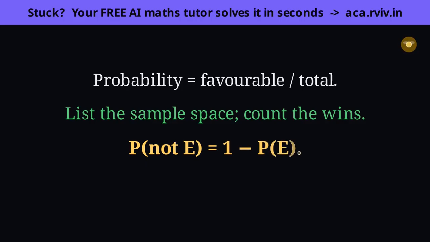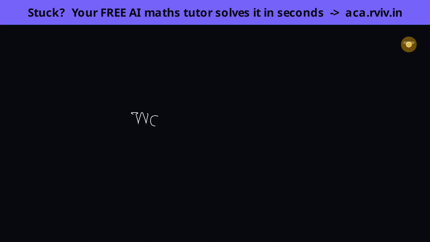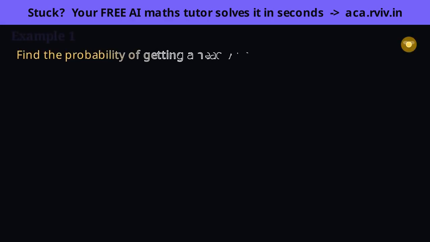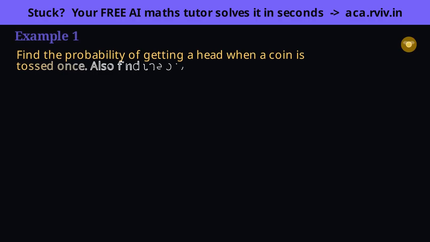Now let's work every example and exercise together. Let's walk through all 13 examples together, one gentle step at a time. Watch for the same 3 moves returning again and again. Count the equally likely total, count the favorable ones, and reach for the complement whenever the opposite is easier. Once you spot the pattern, these stop feeling like 13 separate problems and start feeling like one idea in 13 costumes. Example 1: one coin, 2 outcomes, the simplest chance there is, and the perfect place to see the formula do its work with nothing to hide behind.